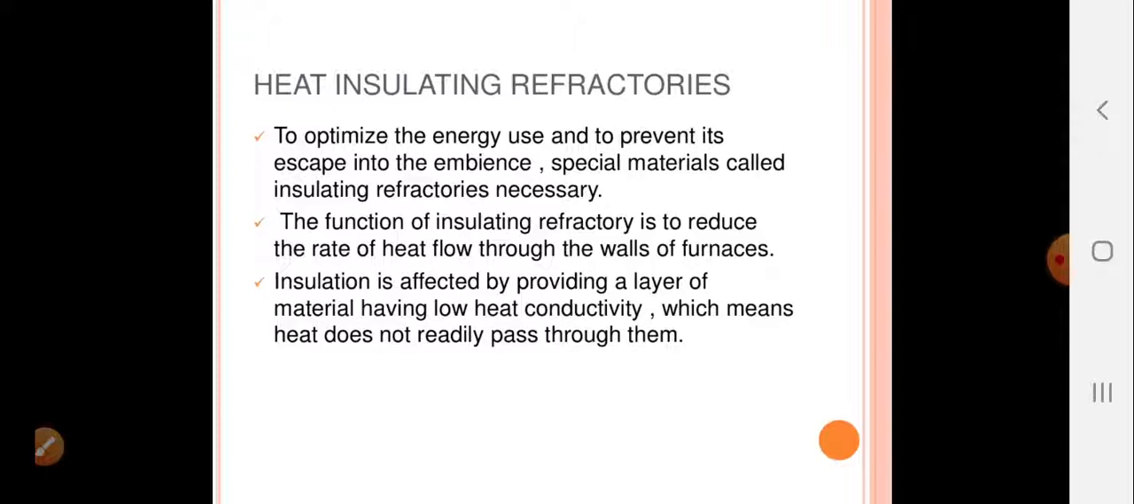Next we have heat insulating refractories. To optimize the energy use and to prevent its escape into the ambience, that is into the atmosphere, special materials called insulating refractories are necessary. So the main purpose is to avoid heat loss. The function of insulating refractory is to reduce the rate of heat flow through the walls of the furnaces, and insulation is effected by providing a layer of material having low heat conductivity, which means heat will not transfer easily through it.